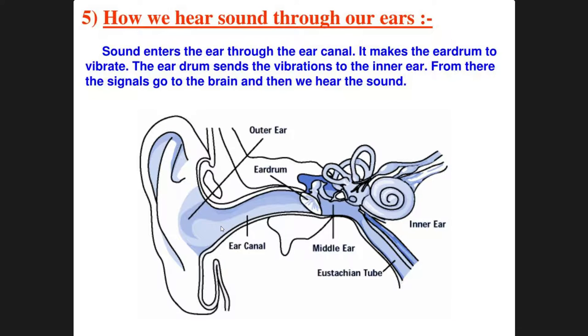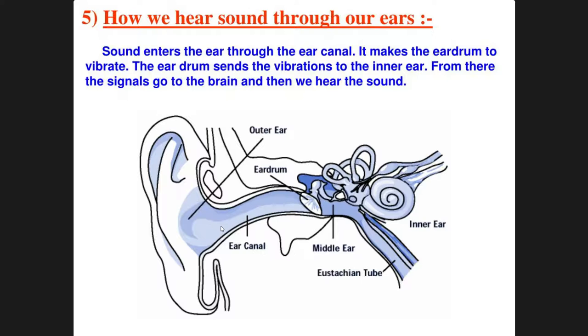Sorry guys, actually it is not "has strips", I got confused from my learning. It is hammer, anvil and stirrup. The hammer is also called malleus, the anvil is also called incus, and the stirrup is also called stapes. So we can say the outer ear consists of pinna and auditory canal, that is ear canal. And the middle ear consists of the tympanic membrane, which we can say as eardrum, which you can see in the picture, and the three bones, that is hammer, anvil and stirrup.